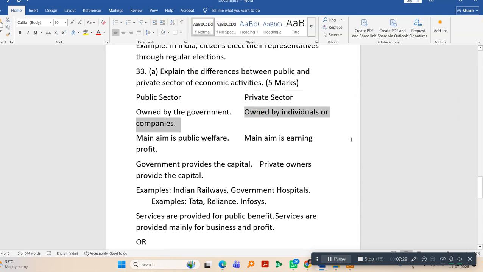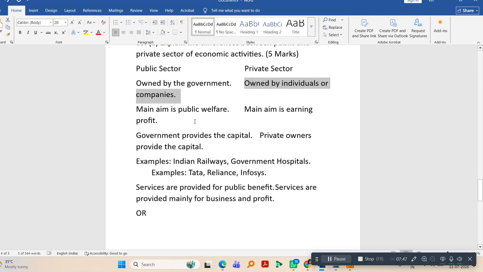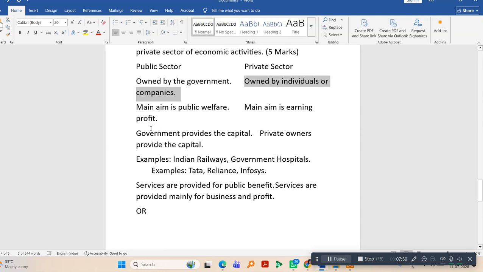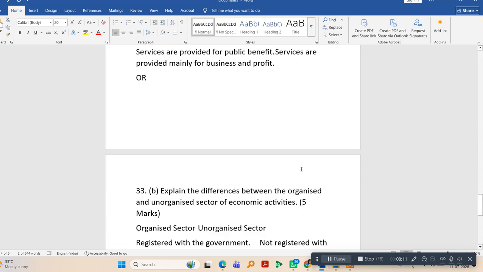Public sector is owned by the government. Private sector is owned by individuals or companies. The main aim of public sector is public welfare. The main aim of private sector is earning profit. And this is the third point. Government provides the capital. However, in private sector, the private owners only provide capital. The examples of public sector are Indian Railways and government hospitals. The examples of private sector are Tata, Reliance, and Infosys. In public sector, services are provided for public benefit. In private sector, services are mainly for business and profit.